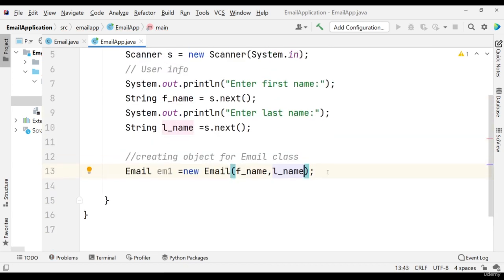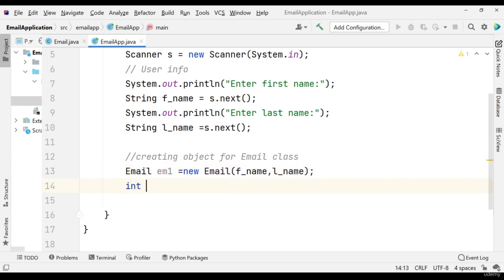Now there is no error in this part, so it will generate a new first name and last name. But before that, if you remember, we created too many methods for generating new password and alternate mailbox capacity, and we are going to go further to see how we can proceed with this.